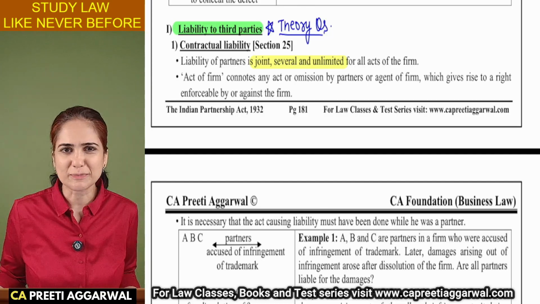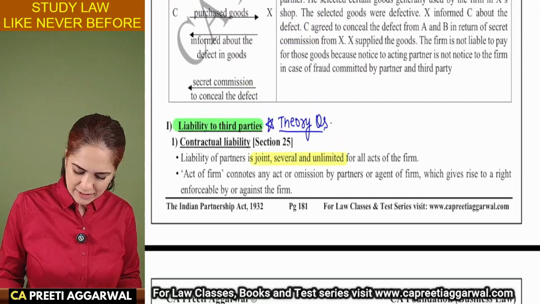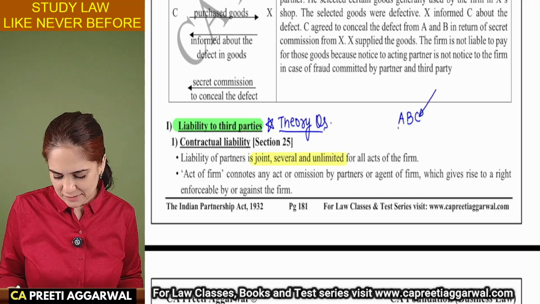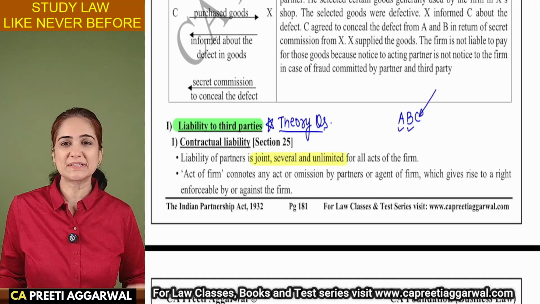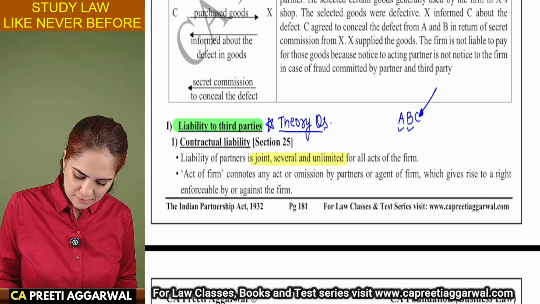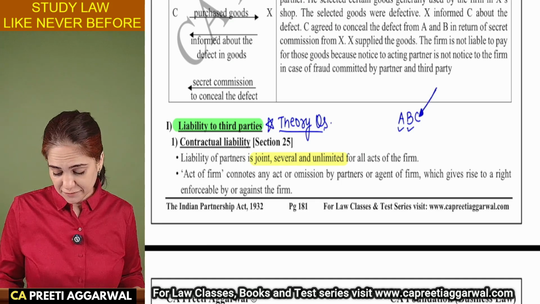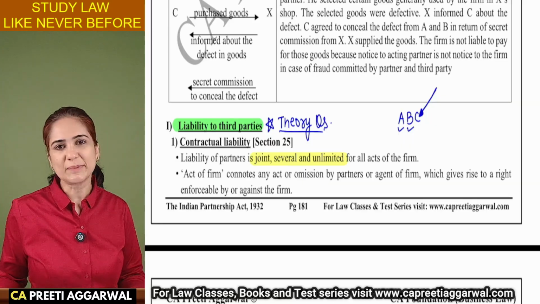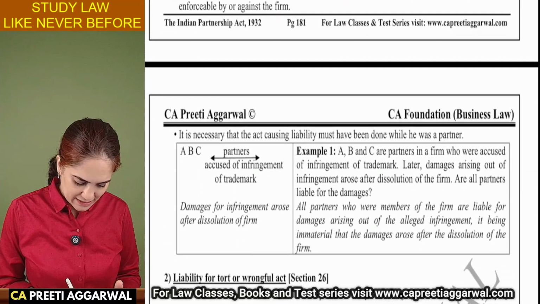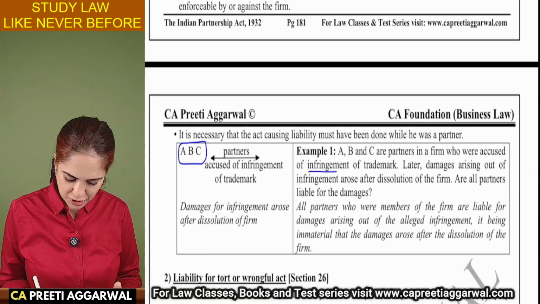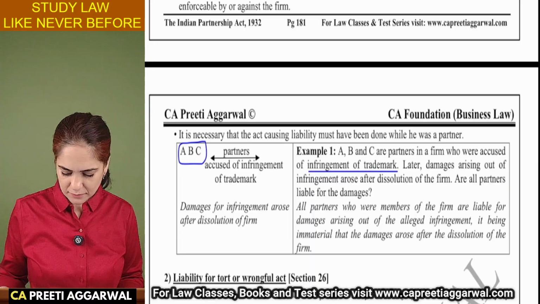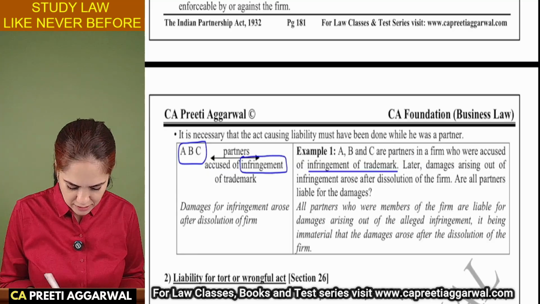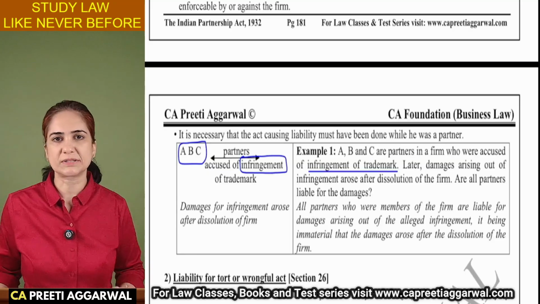What is the meaning of act of the firm? Now, if one partner does something, okay, A, B, C are three partners. If C is buying goods, others are also liable. There is mutual agency. So if C is buying goods, others are also liable to pay. If the firm is accused of infringing a trademark, then others are also liable. So in this case, A, B, C, they are accused of infringing a trademark. Now, infringement means they are copying the trademark, they are using the trademark of some other person.